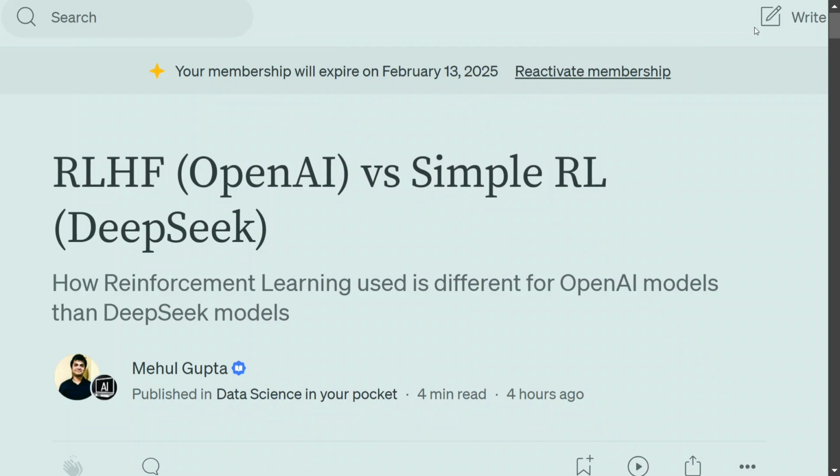But one question that you might be hearing and you might be having yourself is that even LLMs coming from OpenAI or from Meta also use some sort of reinforcement learning. You might be hearing the term RLHF a lot, that is reinforcement learning with human feedback. So how are these two types of reinforcement learning different from each other, and why does DeepSeek's simple reinforcement learning using the GRPO algorithm take an edge over RLHF? So let's get started. In this particular tutorial, I will be telling you the difference between the two and which one you should prefer.